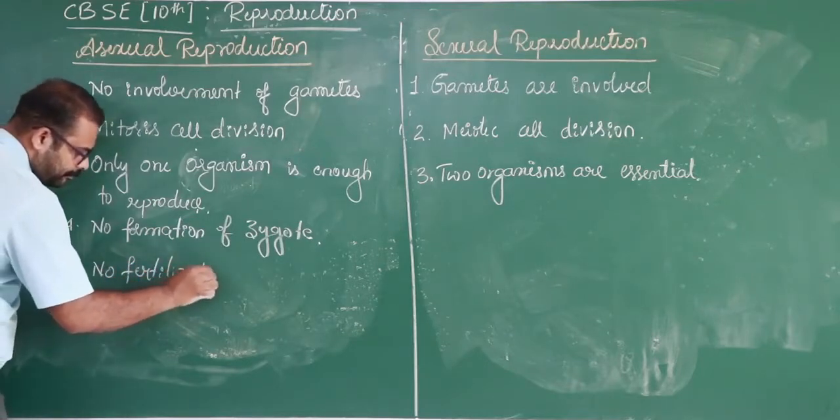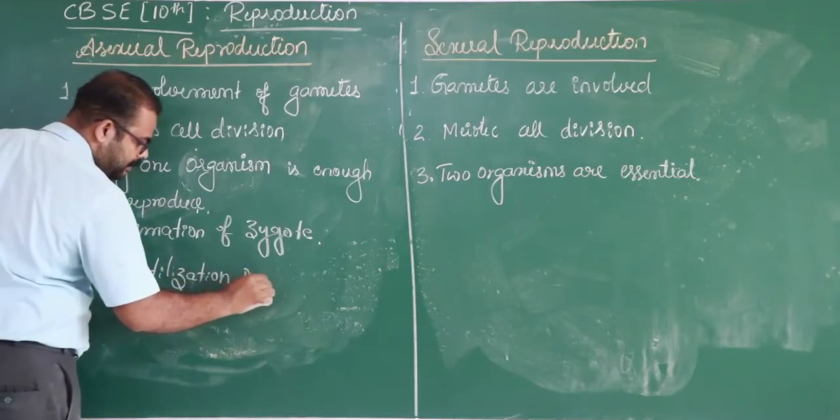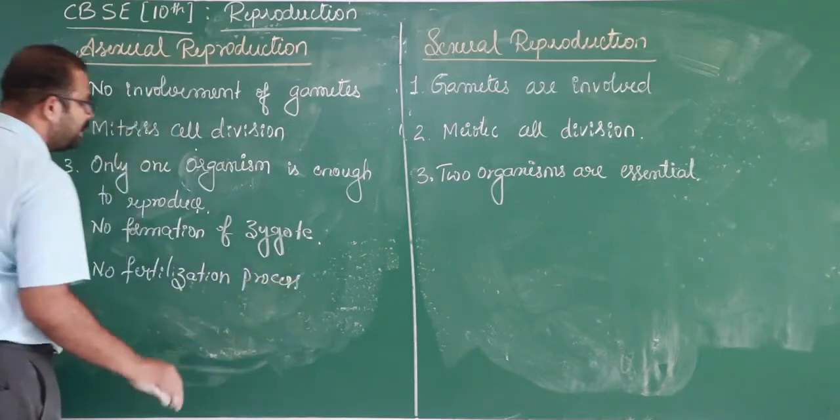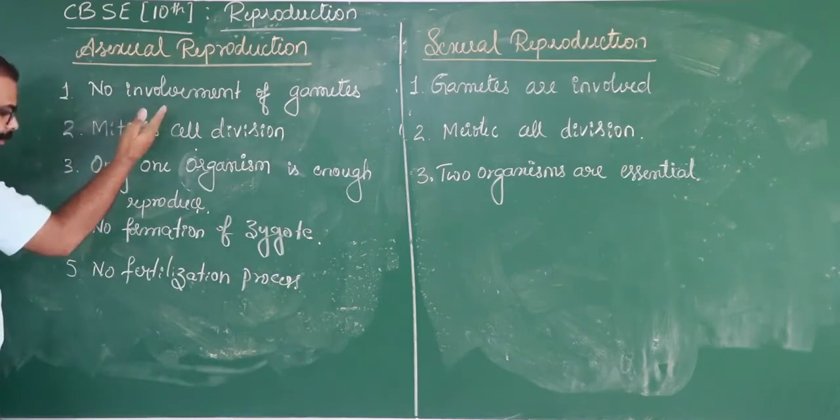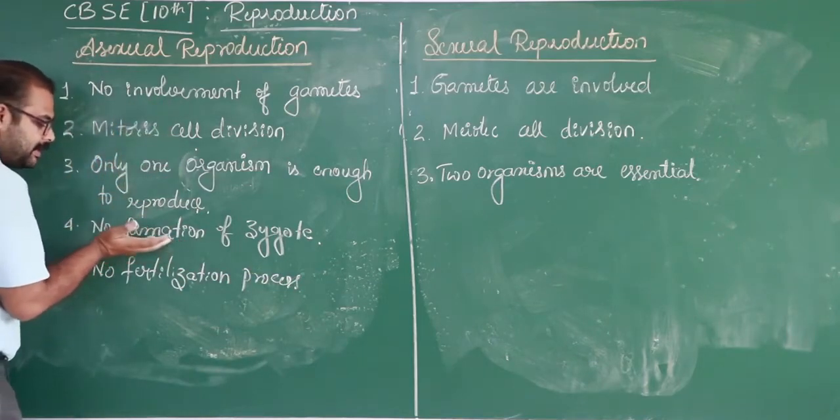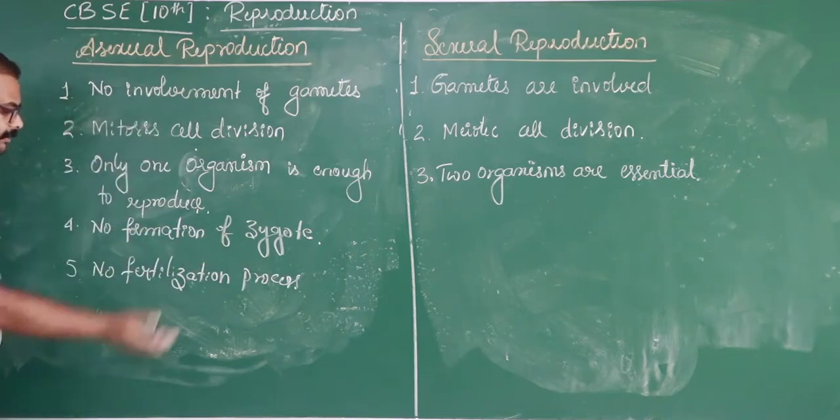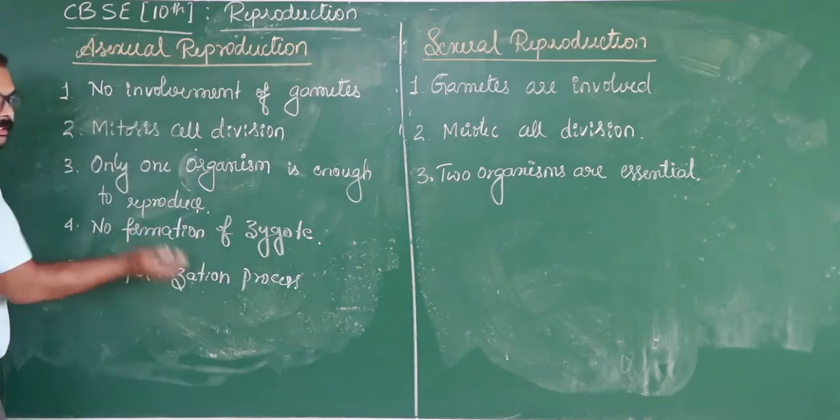Look here: as there is no involvement of gametes, there is no fusion of gametes, so there is no formation of zygote. If there is no formation of zygote, there is no fertilization process.